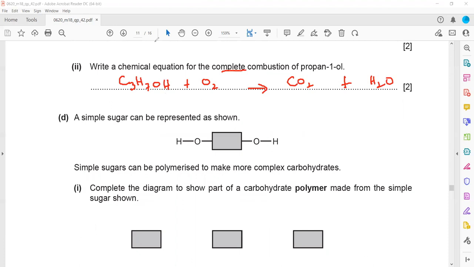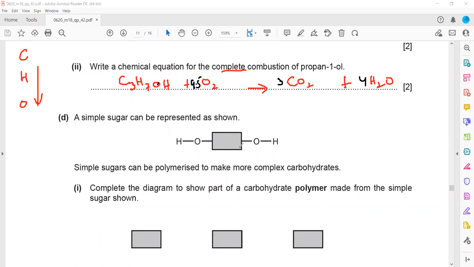For a combustion equation, we start balancing with carbon, followed by hydrogen, and at the last, oxygen. That's always the case. We have 3 carbon on the left hand side, so we put 3, carbon is balanced. We have 7 plus 1, 8 hydrogen, so we put 4, hydrogen is balanced. What about oxygen? 3 multiplied by 2 is 6, 6 plus 4 is 10. 1 is already there, so we want to make 9 here. So we can make 4.5, because 4.5 times 2 makes 9, plus 1 is 10.